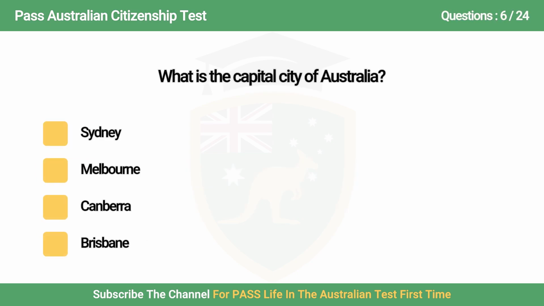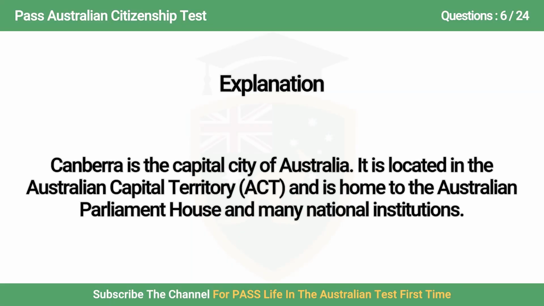Question 6. What is the capital city of Australia? A. Sydney, B. Melbourne, C. Canberra, D. Brisbane. Answer is C. Canberra. Canberra is the capital city of Australia. It is in the Australian Capital Territory and is home to the Australian Parliament House and many national institutions.